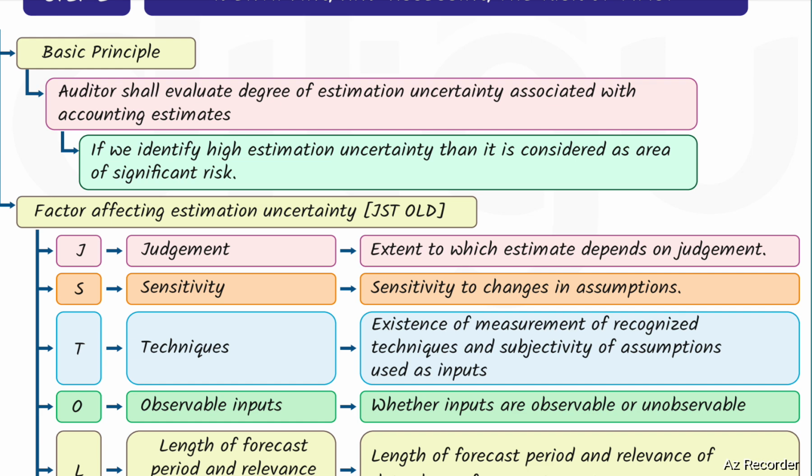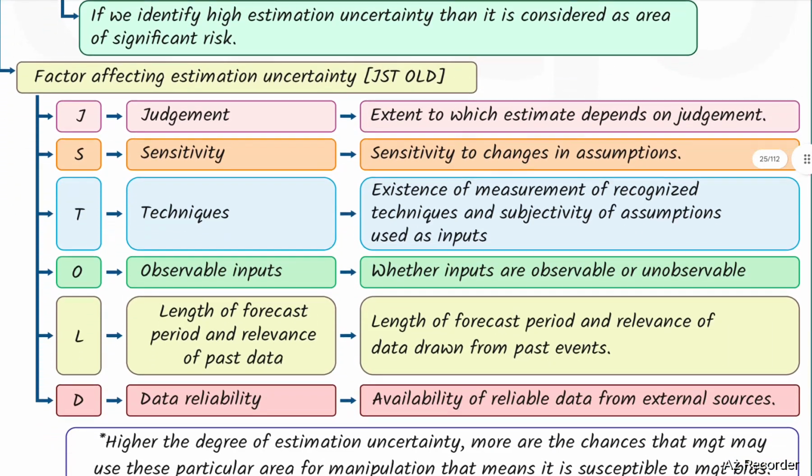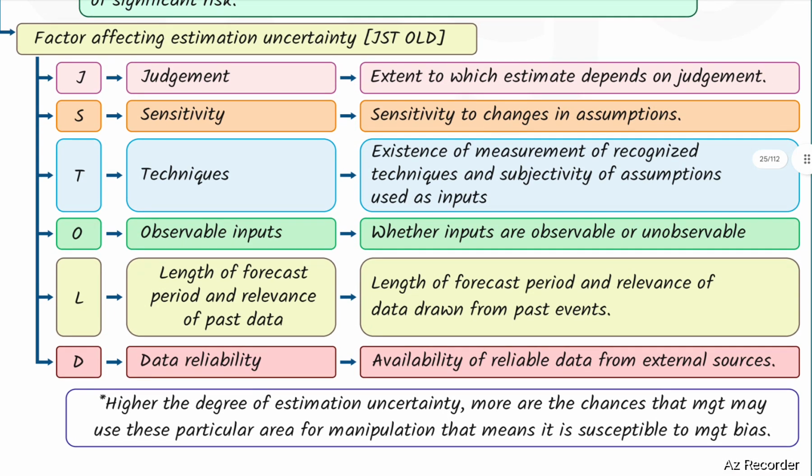Factors affecting estimation uncertainty. Hint is JUST OLD. J: Judgment and sensitivity. T: Techniques. O: Observable inputs. L: Length of forecast period and relevance of past data. D: Data reliability. First, judgment.